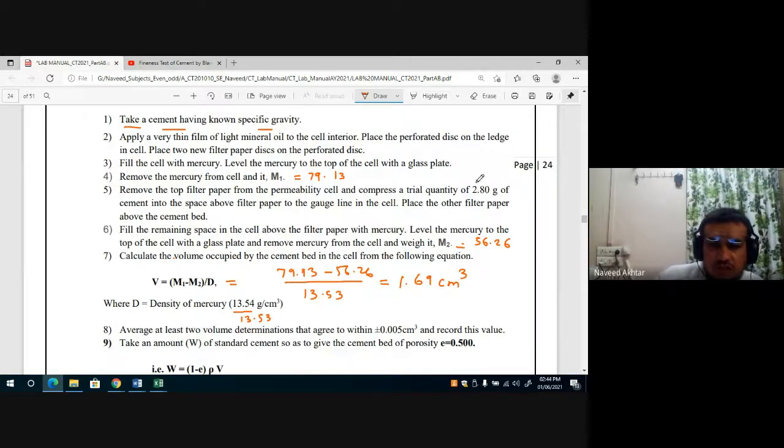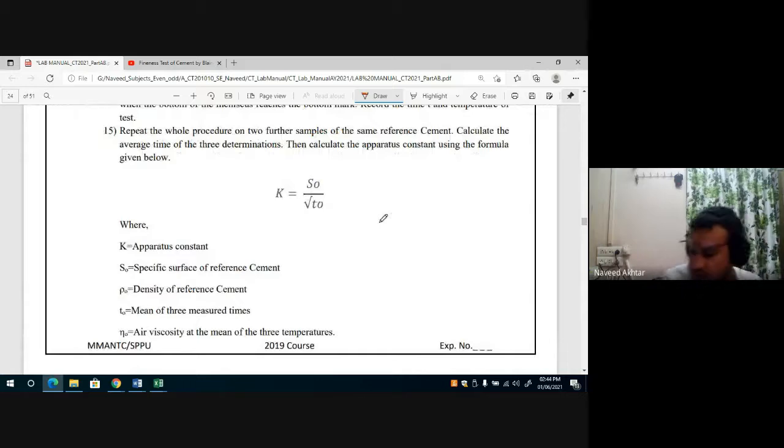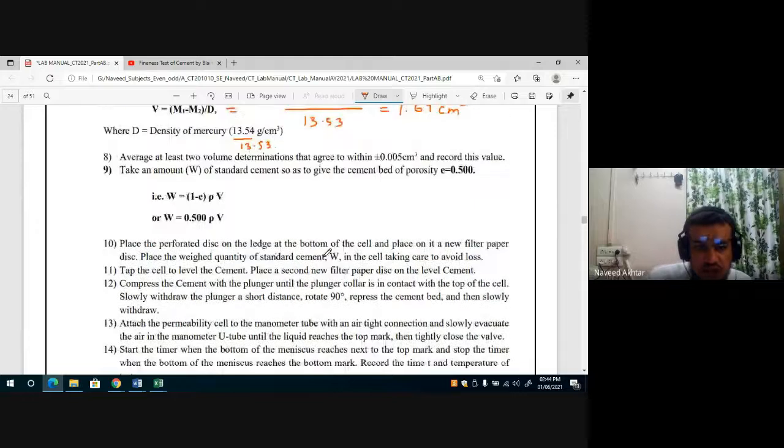Then you calculate the weight W, equal to rho times volume times 1 minus porosity.